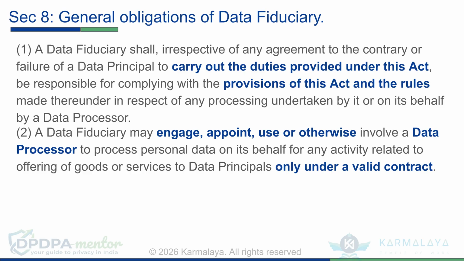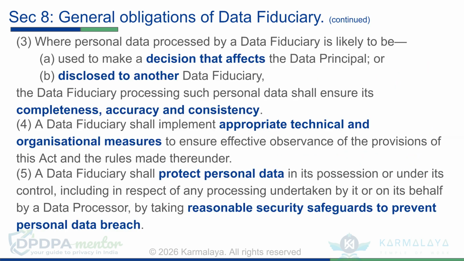Per subsection 1, they are responsible for carrying out duties under the Act, even if a data principal fails to. Per subsection 2, this includes compliance with the Act and rules for processing done by a data processor on their behalf. Per subsection 3, the data fiduciary is required to ensure completeness, accuracy, and consistency of the personal data processed. And they are required to implement appropriate technical and organizational measures for compliance with the Act and rules, as per